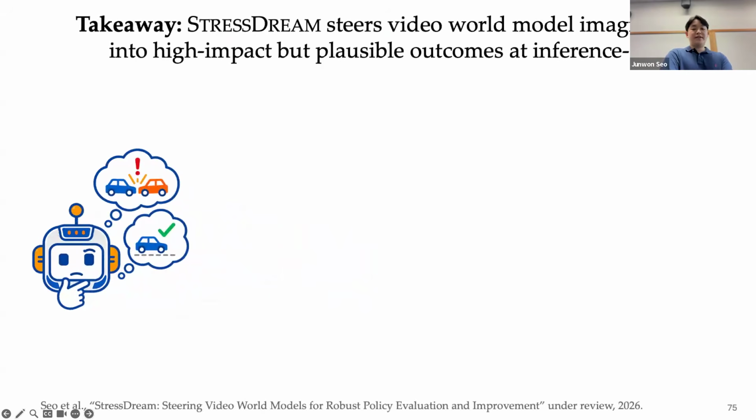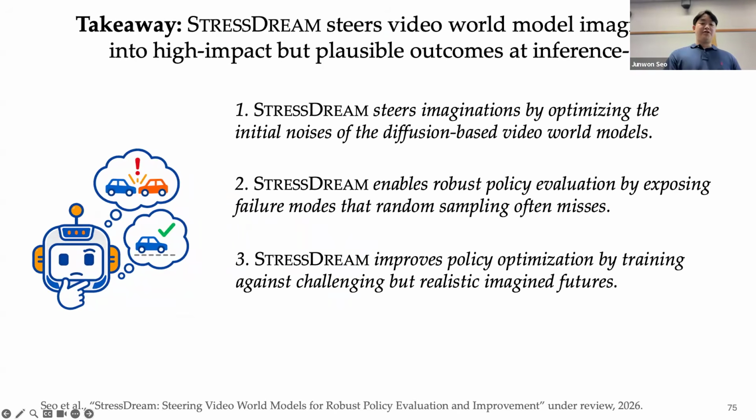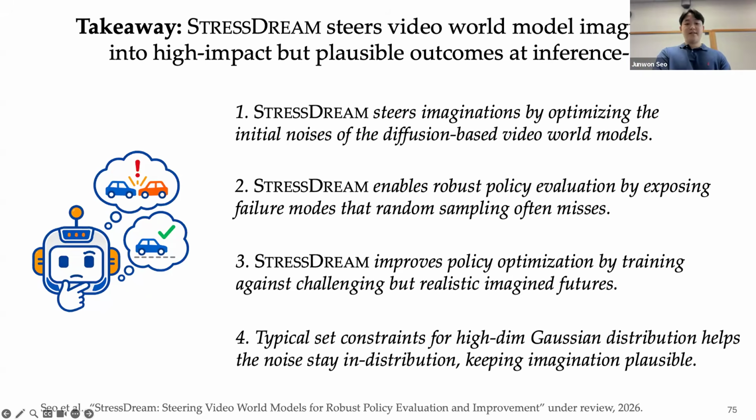So the main takeaway from this work is that we can learn policies that are robust to aleatoric uncertainty in the world model by steering its imaginations toward high-impact but plausible outcomes. For diffusion-based video world models, this steering can be achieved by optimizing its initial noise. And this enables robust policy evaluation and improvement by explicitly accounting for the aleatoric uncertainty of the world model. Algorithmically, constraining the optimized noise to remain within the typical set of the high-dimensional Gaussian distribution was essential for keeping the steered imagination plausible. It keeps the noise in distribution and thus the imagination from that noise.